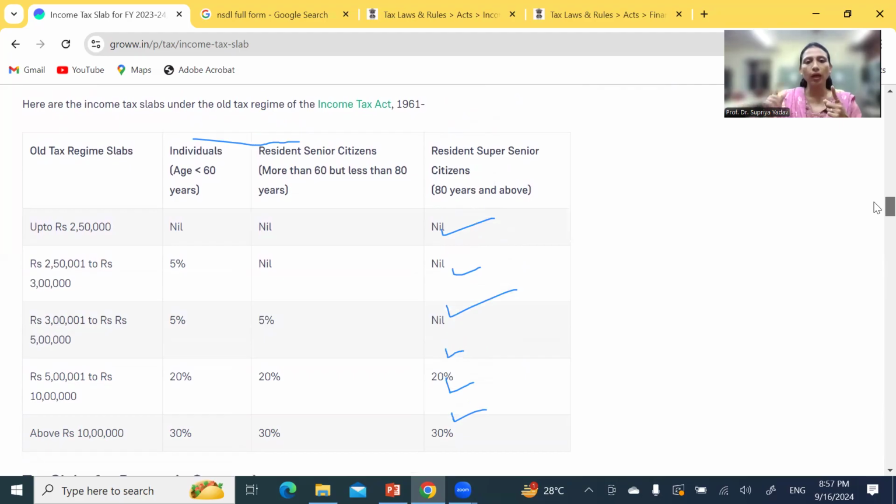So persons 60 and above are known as senior citizens and super senior citizens. Here the individuals below 60 years of age have a tax slab as per this.